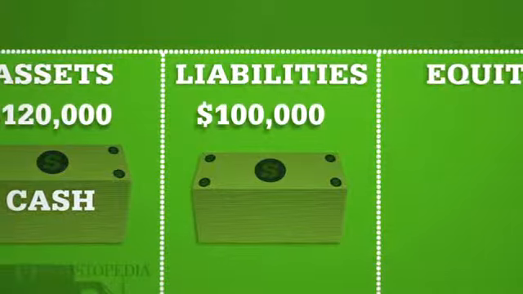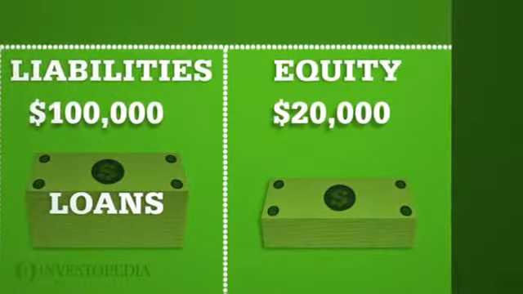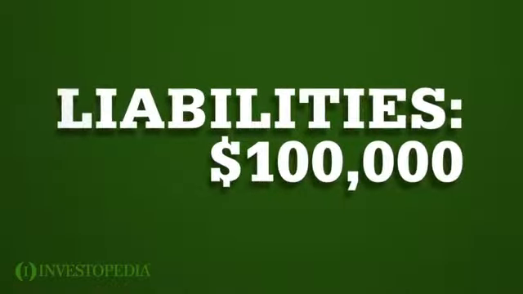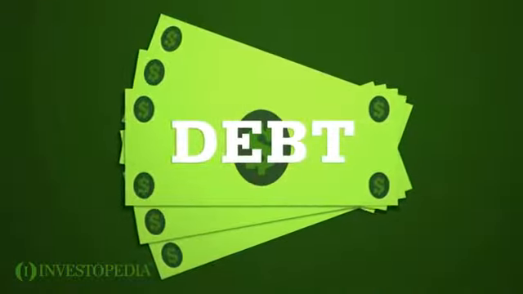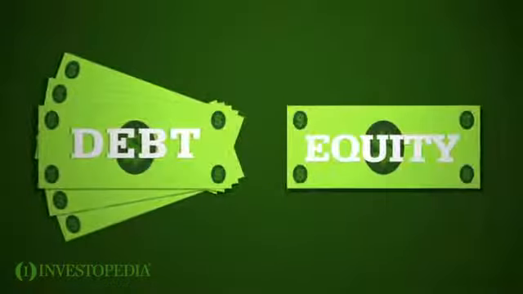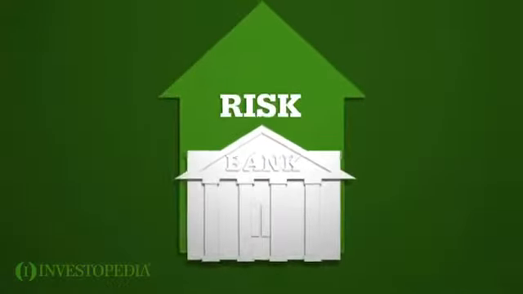Ed also has $100,000 in liabilities, mostly loans. So Ed's equity is $20,000. The loan officer divides Ed's liabilities by his equity to come up with a ratio of 5. This means Ed has $5 of debt for every $1 of equity. Ed is highly leveraged, so he's a high risk for the bank.